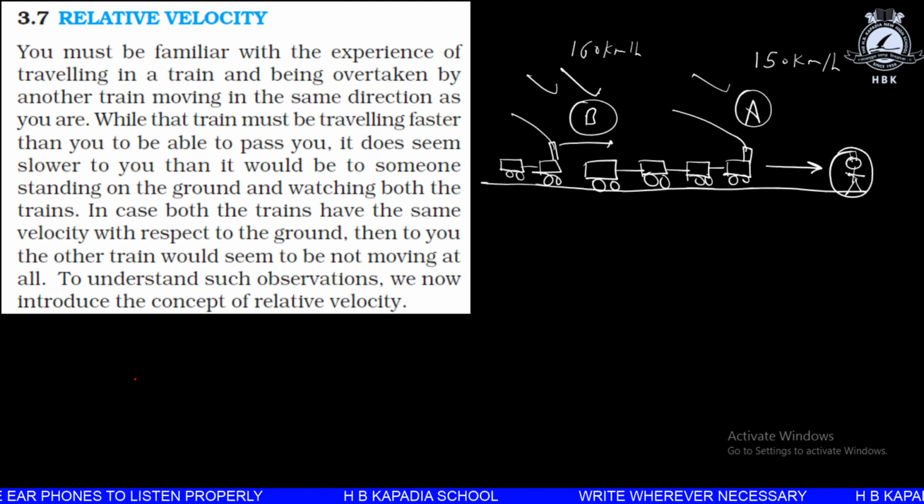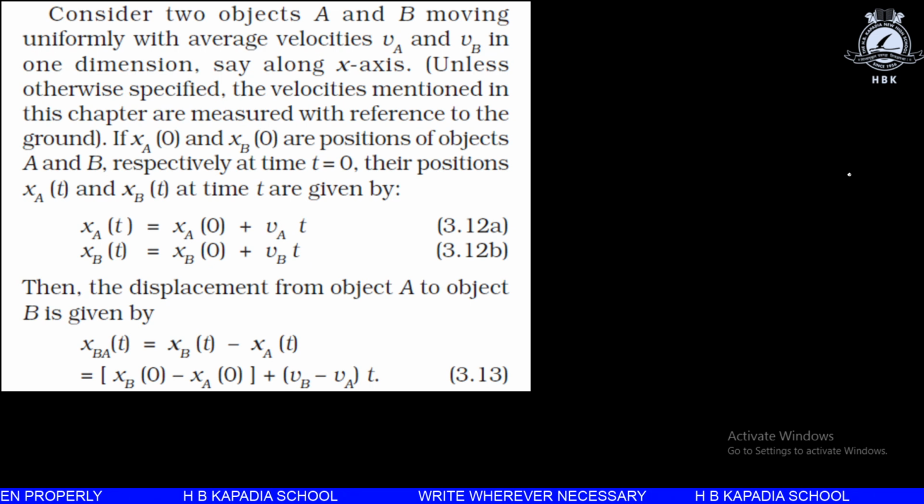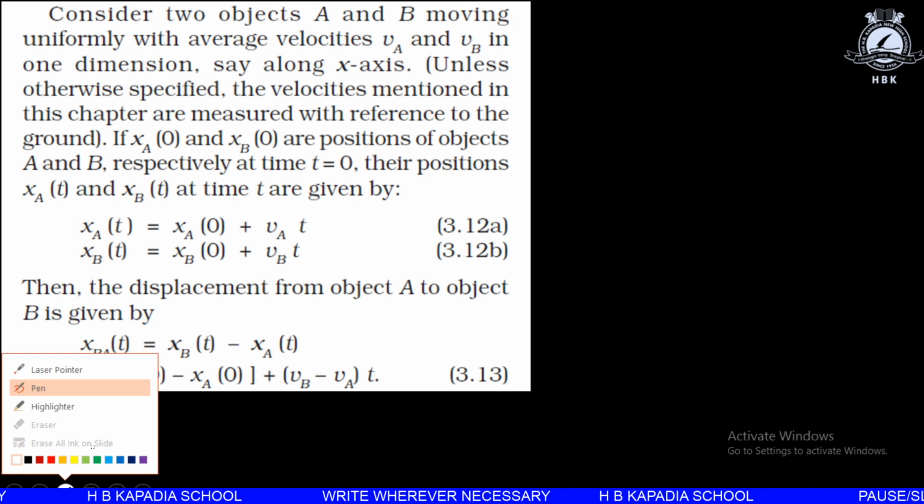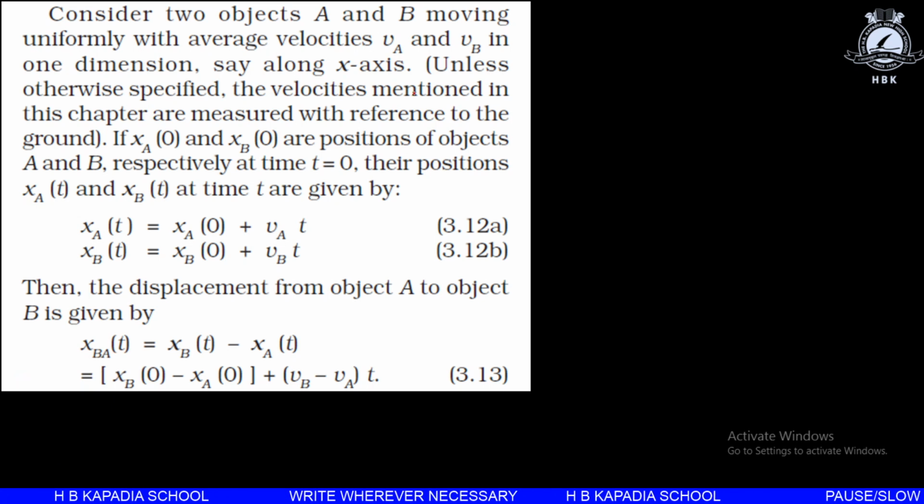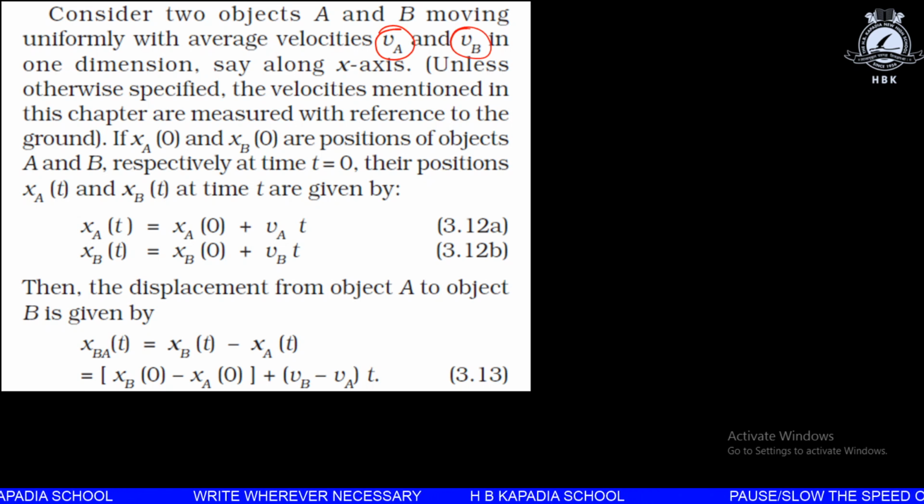Therefore it is necessary to derive a formula for relative velocity, with the help of which we can solve some numericals. Consider two objects A and B which are moving uniformly with velocities VA and VB. This is there in the NCERT also. VA and VB are the velocities of objects A and B, moving in the same direction, that is along the x-axis.